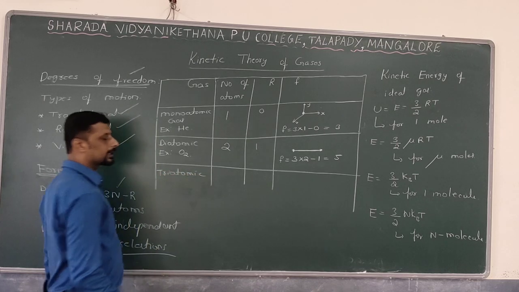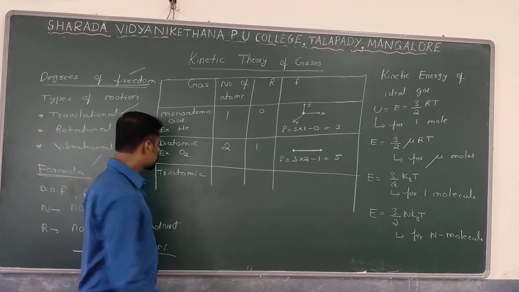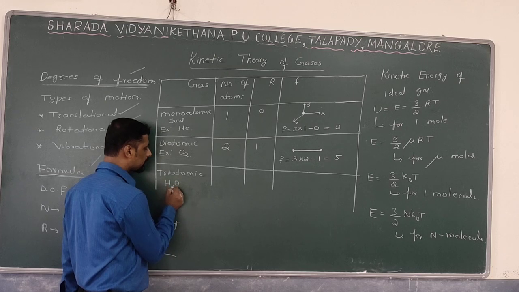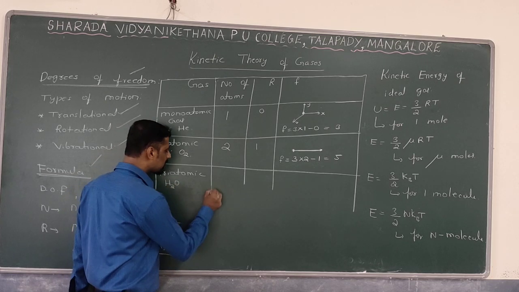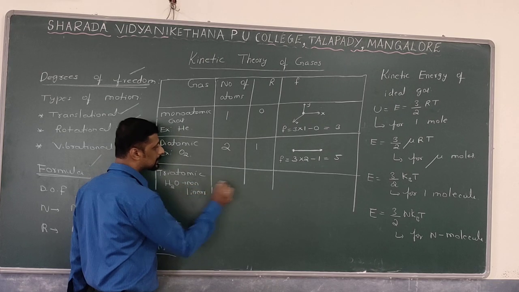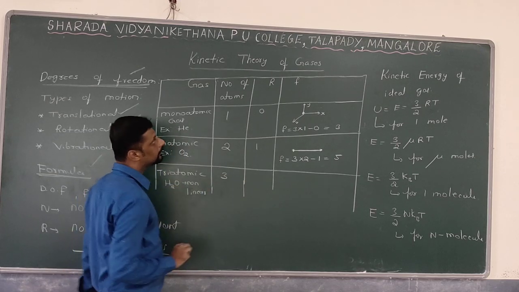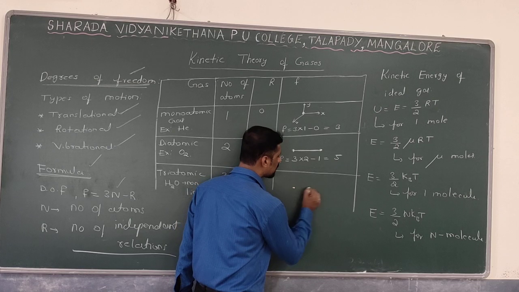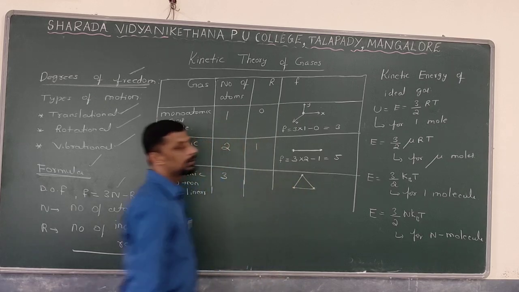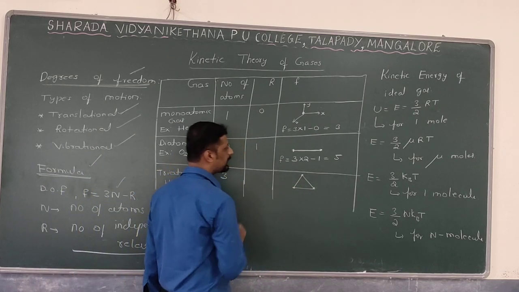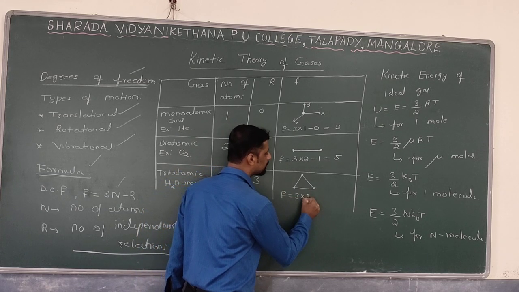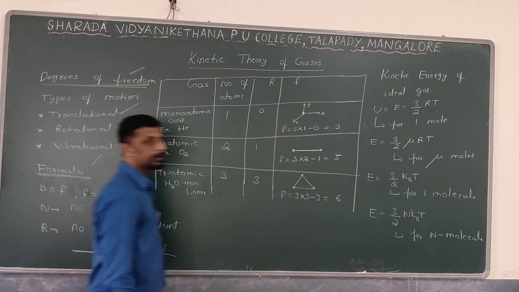Next, the third type of gas, triatomic gas. Triatomic gas means the gas molecules having 3 atoms. For example, H2O, 2 hydrogen atoms and 1 oxygen atom. So actually it is a non-linear type of gas. Number of atoms 3. So here the number of independent relations is 3. F is equal to 3 into 3 minus 3, that is equal to 6 degrees of freedom.